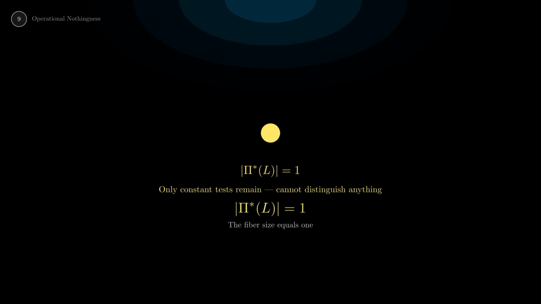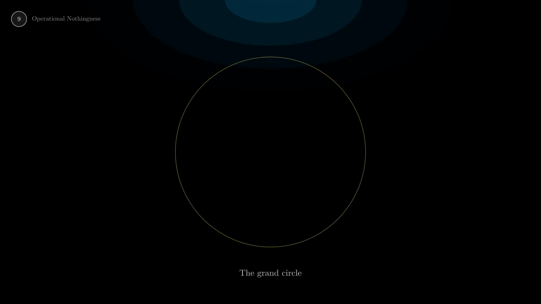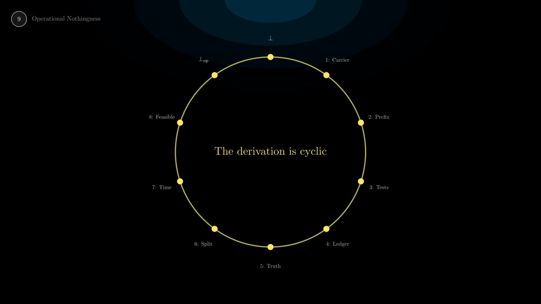But this is a different nothingness from where we started. At the beginning, there were no distinctions because there were no criteria. Here, there are no distinctions because there's no budget. And look at the grand circle. Nothingness leads to structure, which leads to operational nothingness, which connects back to the beginning. The derivation is cyclic. The universe begins in nothing, builds structure, and returns to nothing.